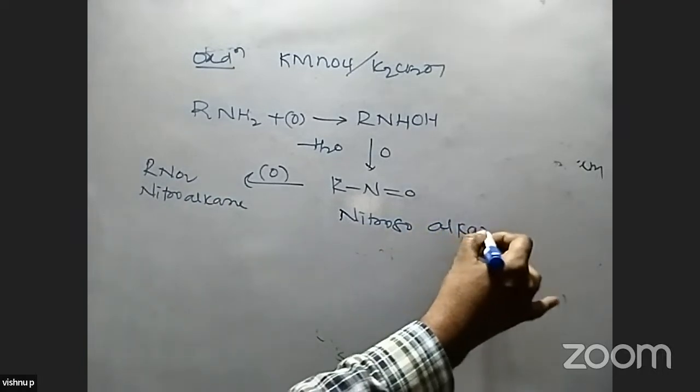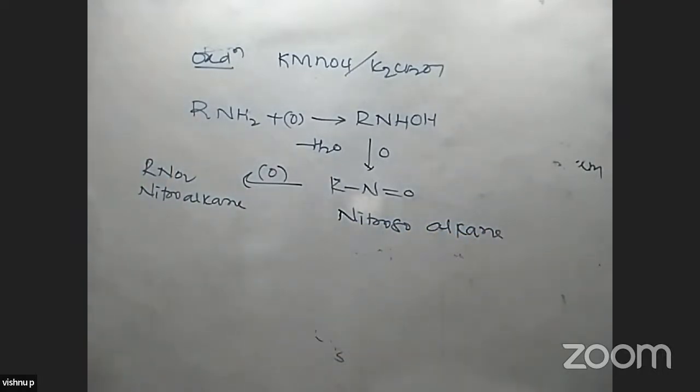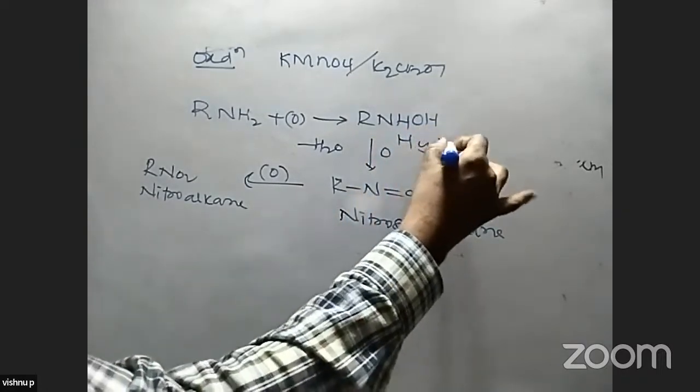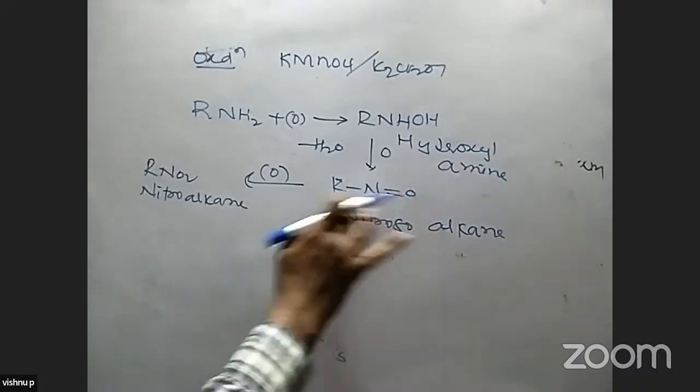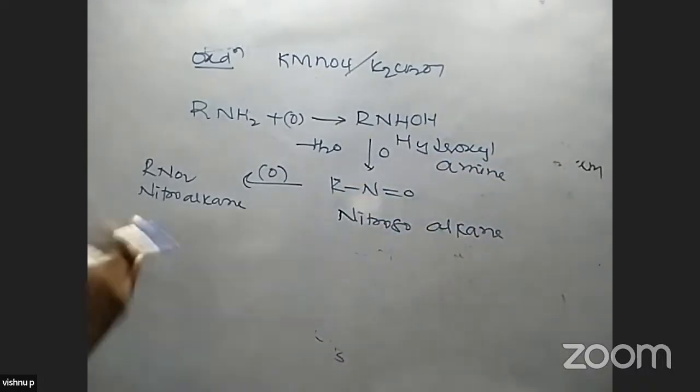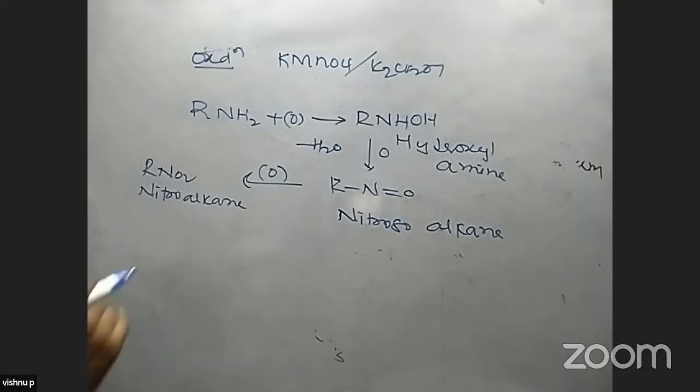So the first step gives hydroxylamine, the second step gives a nitroso compound, and the third step gives a nitroalkane. This is also a test for primary amines, and primary amines always form nitro compounds.